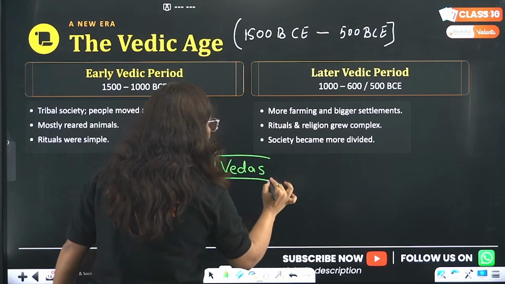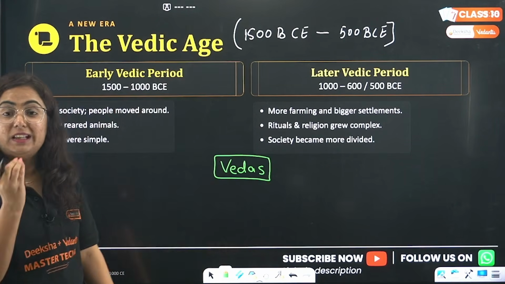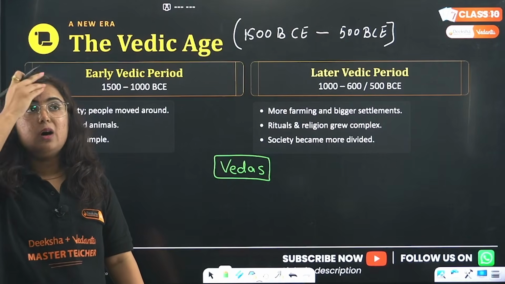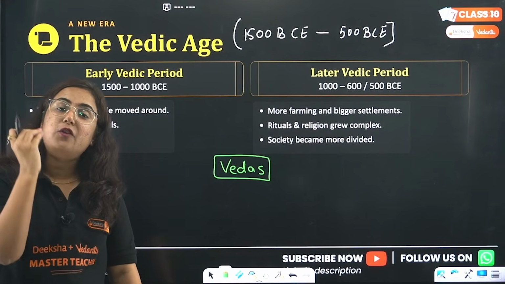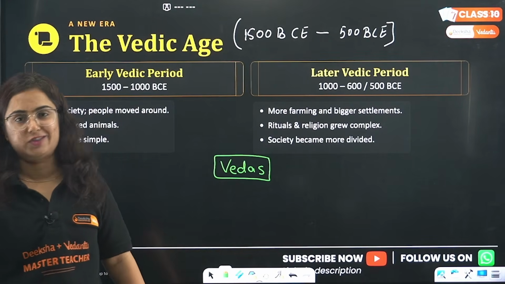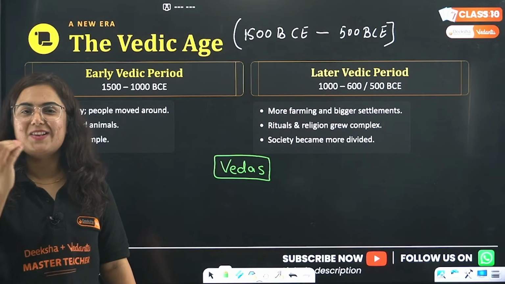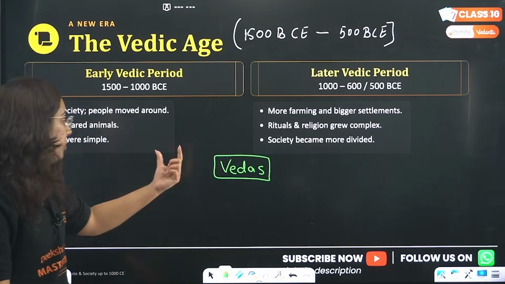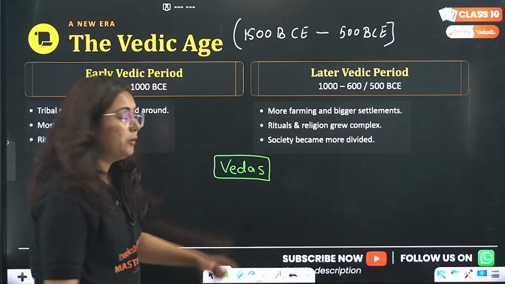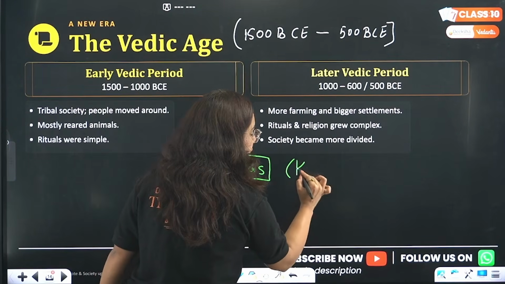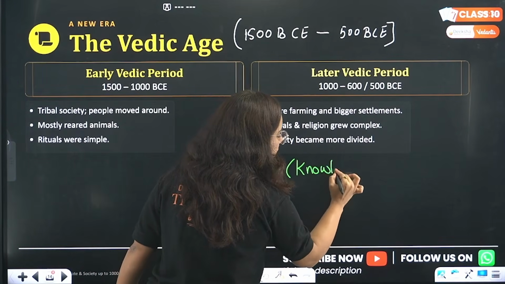What is Veda? The Vedas are the first written record of human history. The meaning of the word Veda is knowledge.